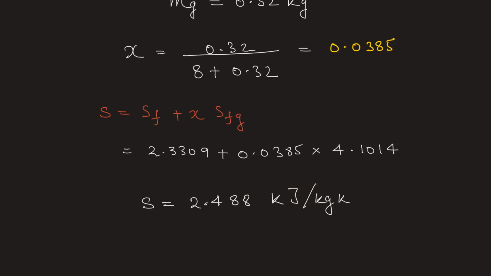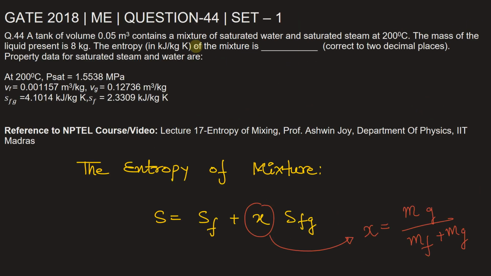Now let's go back to the problem and fill in the blank here. So the entropy of mixture is 2.49 kilojoule per kg Kelvin.